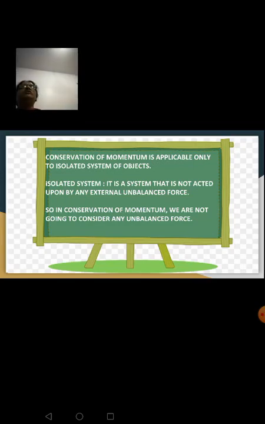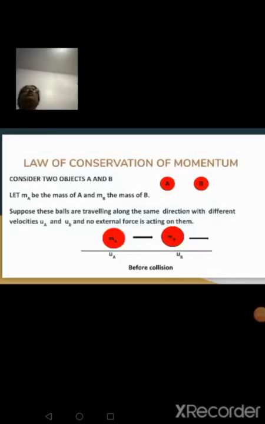Isolated system means what? A system wherein no other external unbalanced force acts. So while doing this conservation of momentum, we are not going to consider any unbalanced force acting from outside, external.